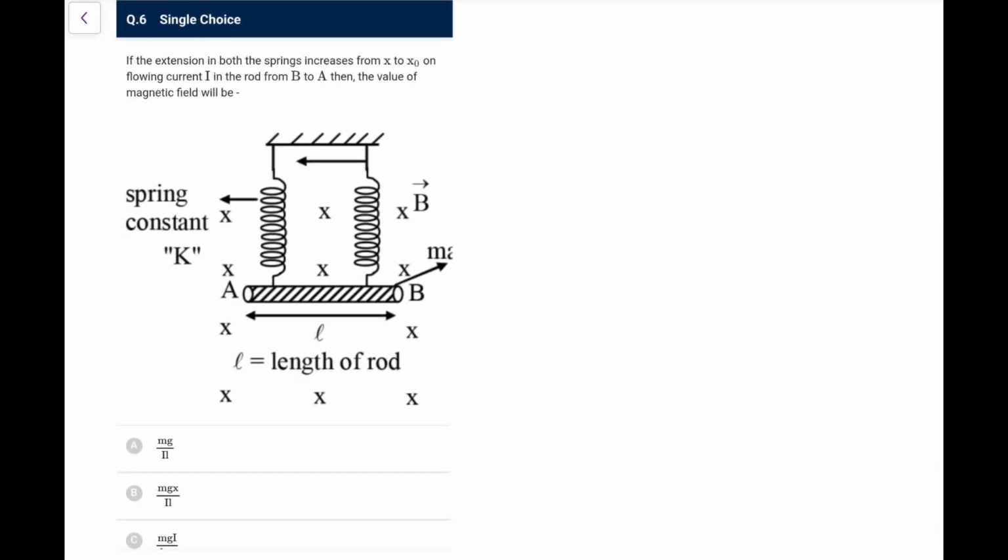Next, here what we have is the extension in both the springs increases from x to x0, on flowing current I in the rod from B to A, then the value of the magnetic field. So initially when no magnetic force was there, because they are in parallel, effective constant will become 2k. So 2kx was equal to mg. This is the first thing. Now extension increases, that means the current should be flowing like this. So the force is now downwards.